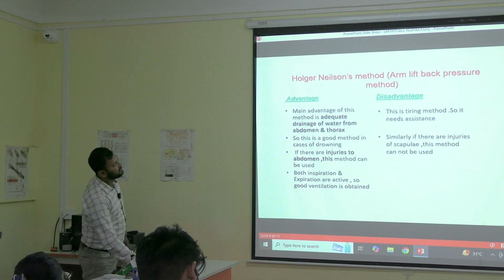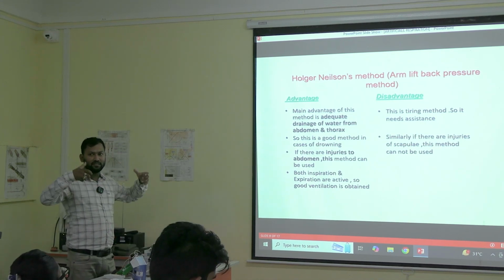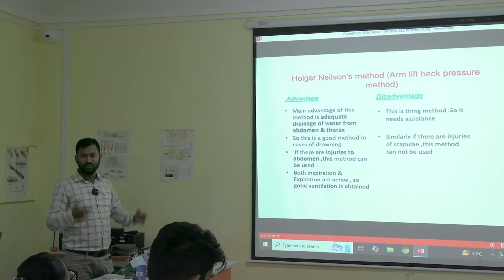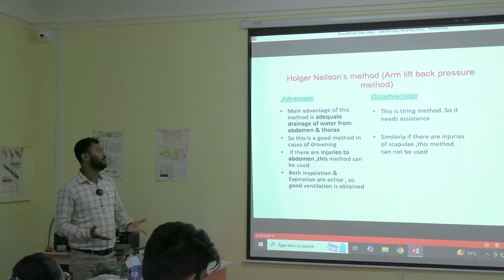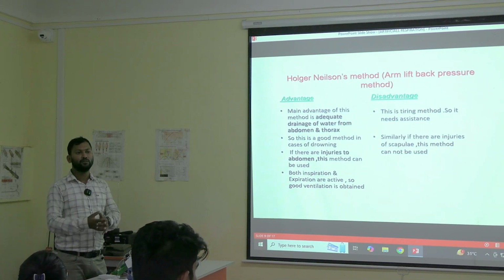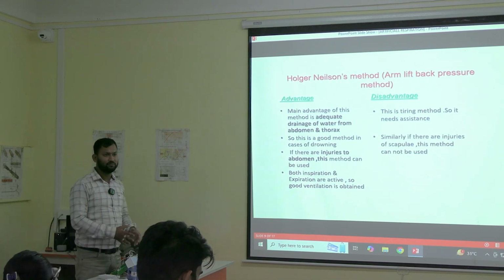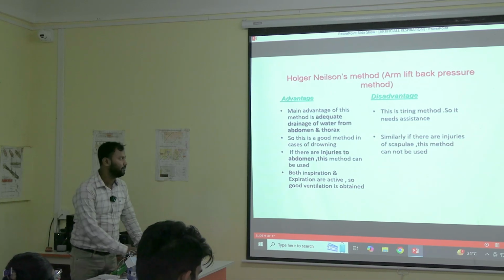The disadvantage is this is a tiring method. So you are pulling the patient again. You are pulling once, you are pushing once. So you are doing two things together. So this is a tiring method. So it needs assistance. You might need someone else's help so that you are not getting tired. So someone else should be covering you, should be helping you. That okay, so for some time I am continuing this.